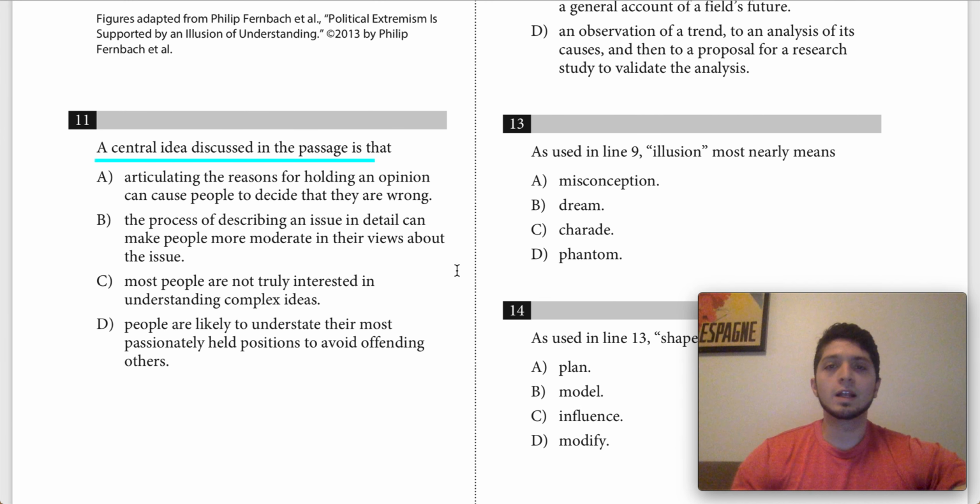If you want a little more clarity, a little more info about the passage overall, and sort of a breakdown, you can watch my other video I did on the passage outline. And if you're ready, let's jump into this question. So this is sort of the big picture question. It usually comes right after the passage. It's asking about the central idea discussed in the passage.